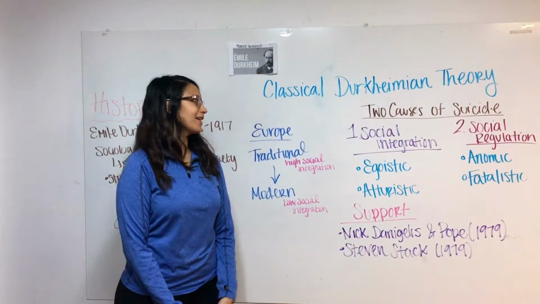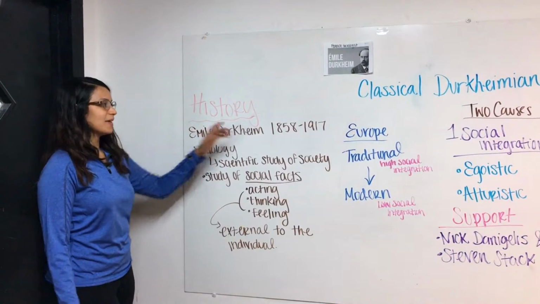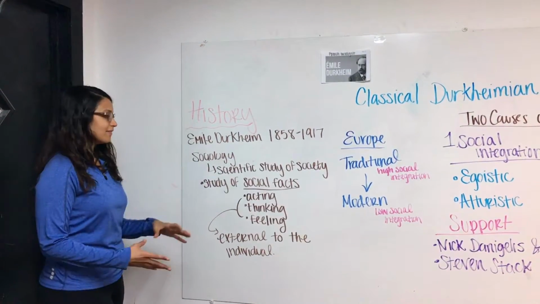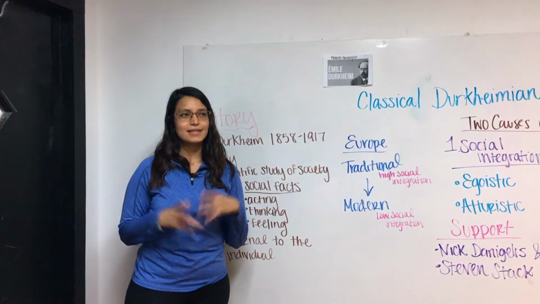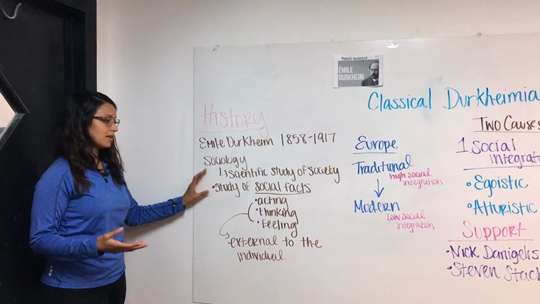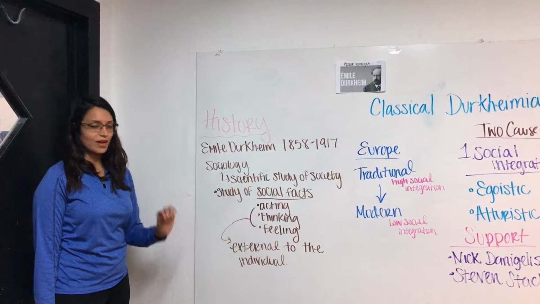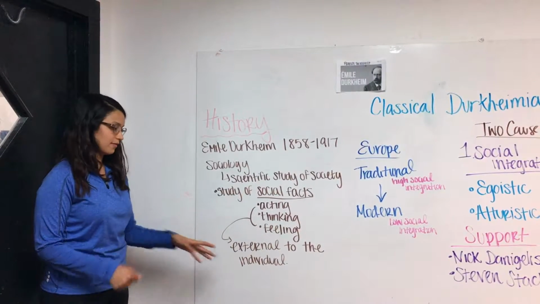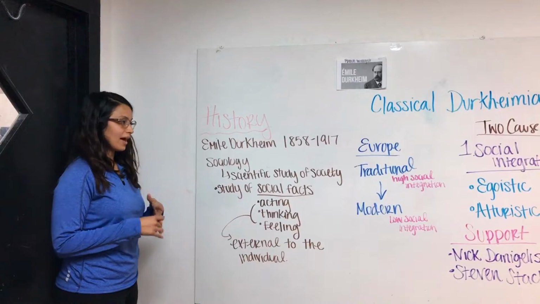Today I will be covering the classical Durkheim theory, which was developed by Emile Durkheim from 1858 to 1917. He believed that sociology was the scientific study of society, but he didn't know how he was going to study it. So he said that sociology was the study of social facts. Social facts basically include the ways of acting, thinking, and feeling that are external to an individual, and as a result of these factors, they control how the individual acts.